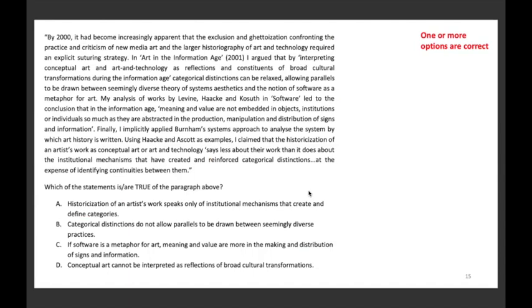So I'm just going to first highlight certain parts here. These are the very important parts based on which you can very easily get the correct answer.